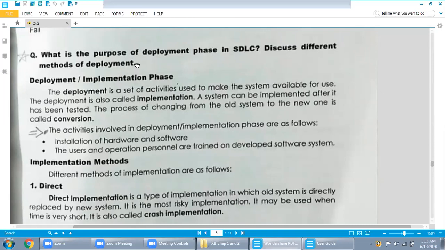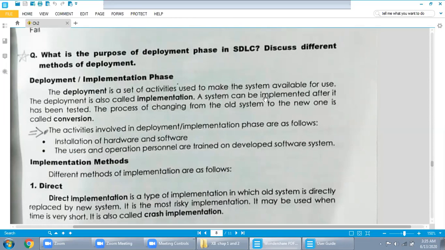Now the next step is deployment or implementation phase. You can call this the implementation phase. You will take your program and go to that company and install your program into their computer. So this is called the implementation phase. What is the definition of implementation phase? The deployment is a set of activities used to make the system available for use. Now the system which you have developed is available for use. Now the customer will use your system. The deployment is also called implementation.